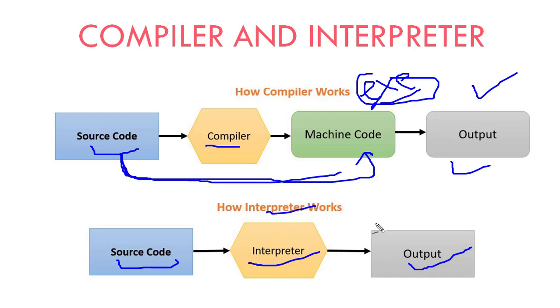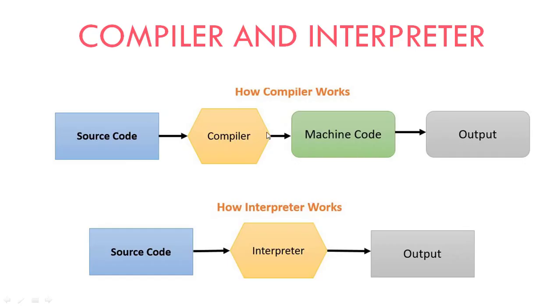But the interpreter does not generate the exe file. It will directly display the output. That's why in C language, C++, and Java we use a compiler, and in other languages like Python we use an interpreter.